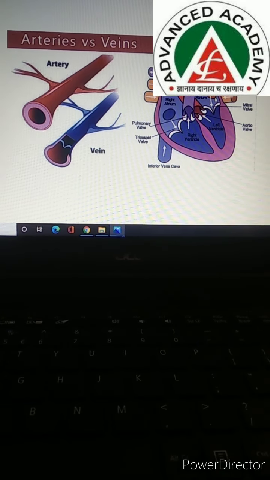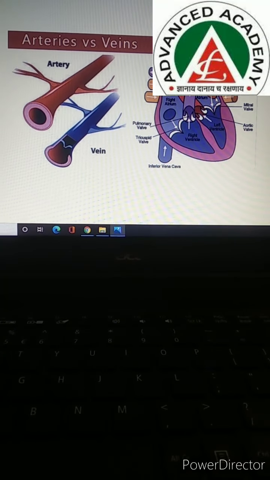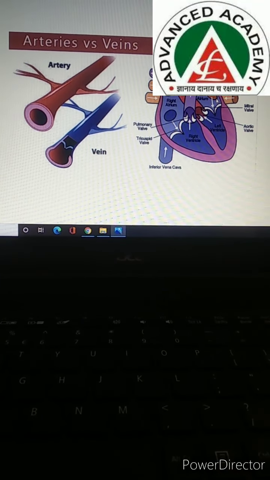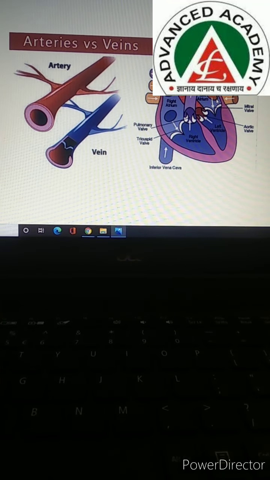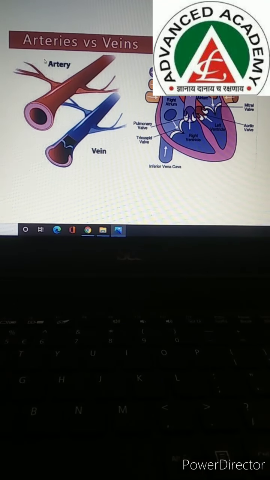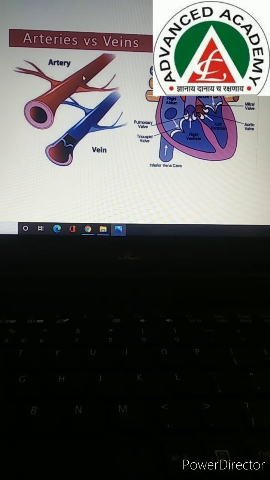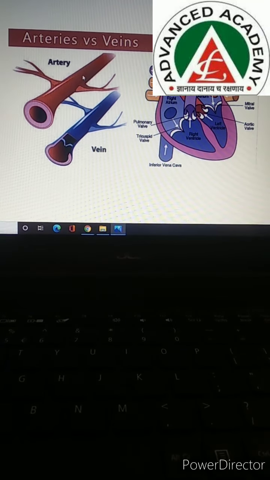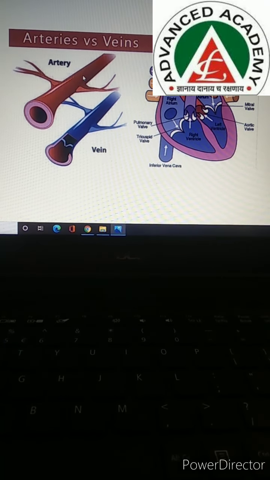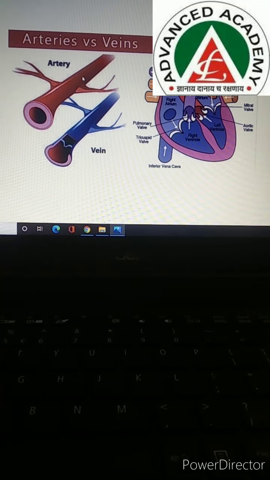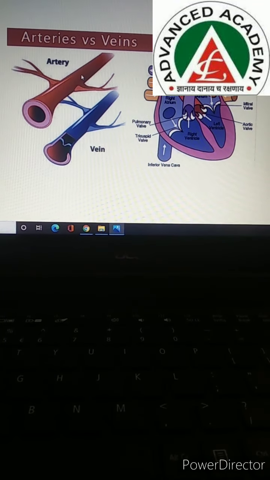From where are we getting oxygen for the pure blood? We are getting it from the lungs. The heart pumps the pure blood into arteries. So what are arteries? Arteries transport blood away from the heart. So what is the heart doing? The heart is pumping the pure blood into arteries, which carry it to all the parts of the body.